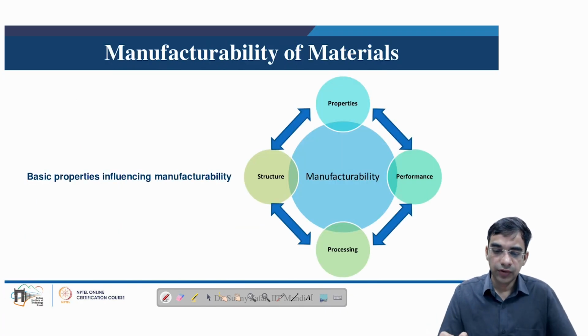So if you look at the manufacturability of the materials, it is dependent on the basic properties of the material. These also are dependent on the performance, processing and structure of the material. So this interconnection between all these four parameters influences the proper performance and manufacturability of any material for a given product.